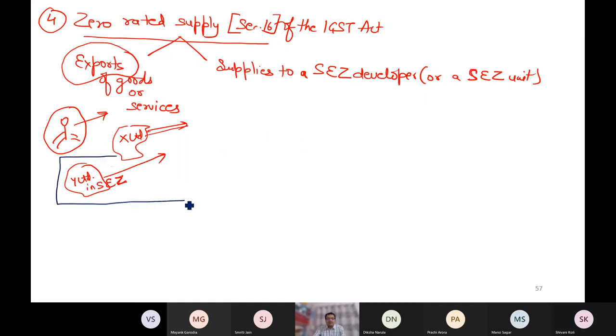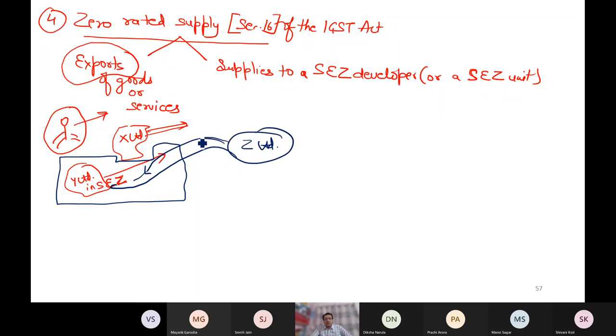This company must be purchasing something also, because if you are a manufacturer, it's not that you can only sell without purchasing anything. You need raw material also. So maybe this company is purchasing something. So whosoever is supplying to this unit in special economic zone, suppose Z Limited is supplying some raw material to this special economic zone unit, then this supply from Z Limited is also a zero rated supply.